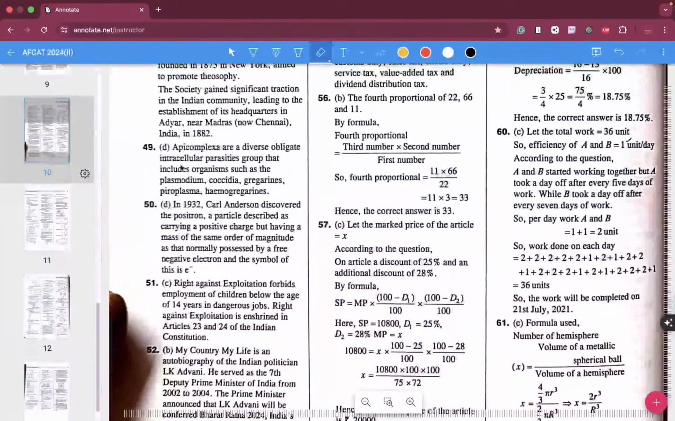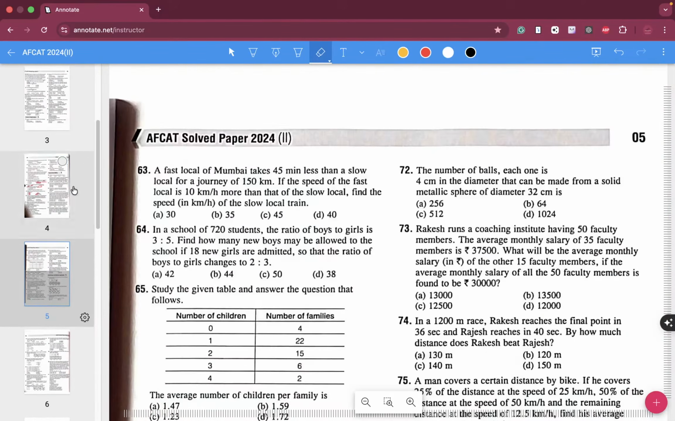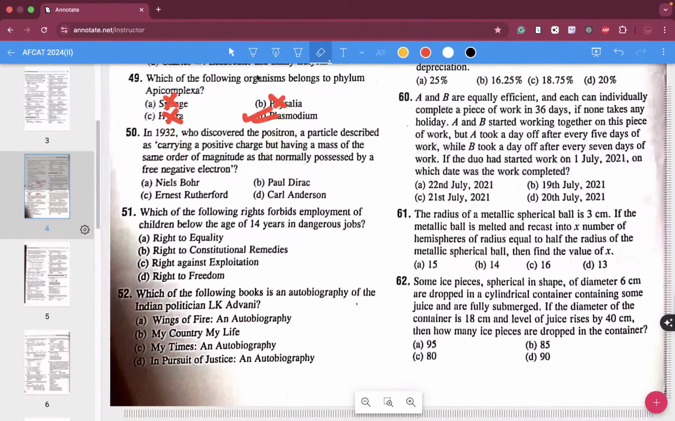Apicomplexans are a diverse group of obligate intracellular parasites that includes organisms such as the plasmodia, coccidia, gregarines, piroplasma and haemogregarines. I'm sorry if I'm not pronouncing it correctly. So this is what you have over here in the picture, folks.